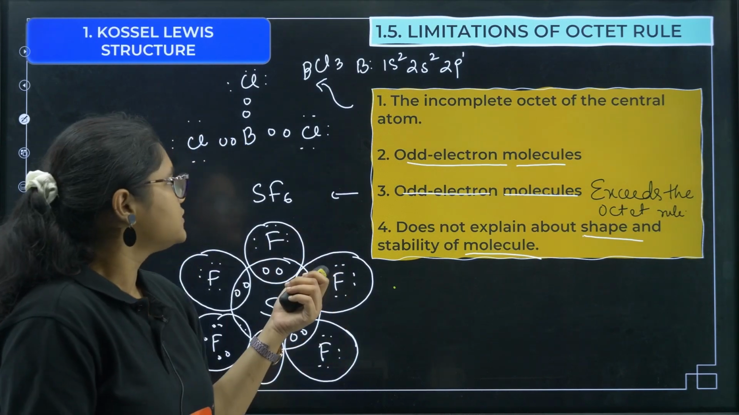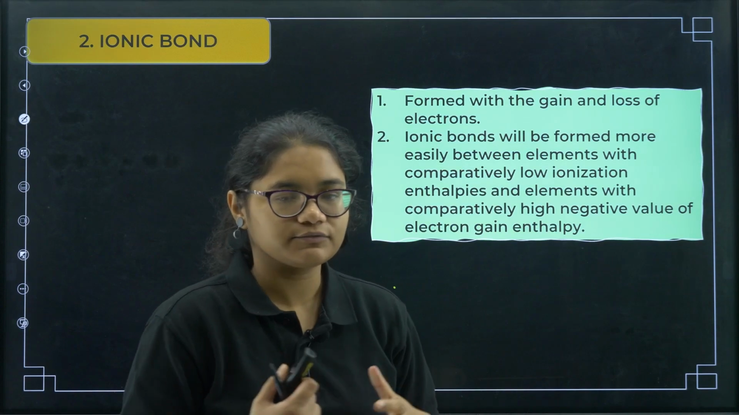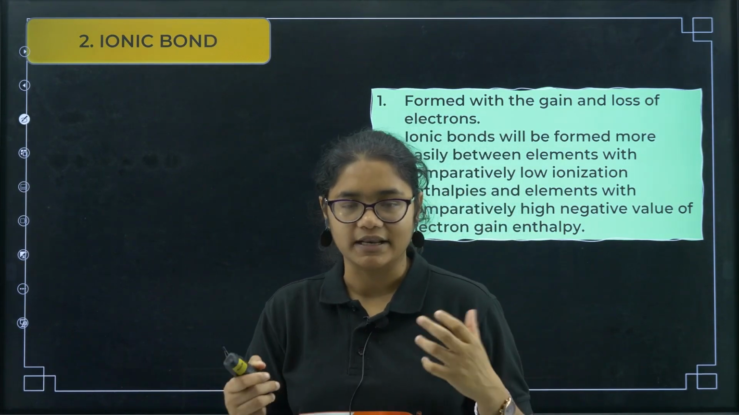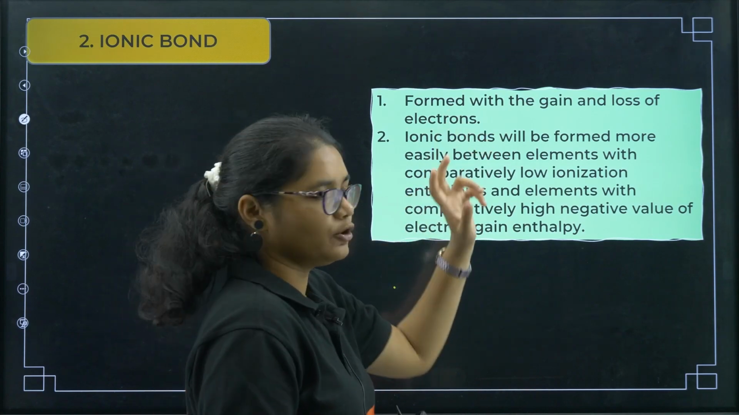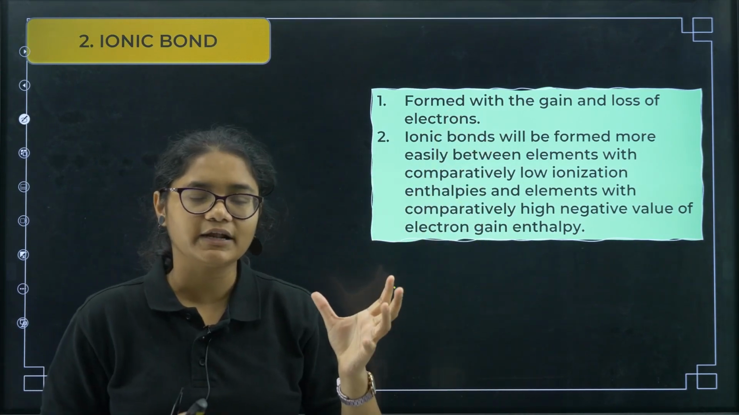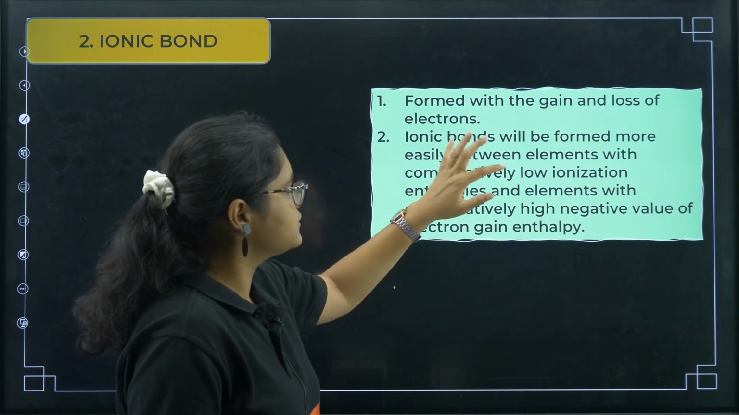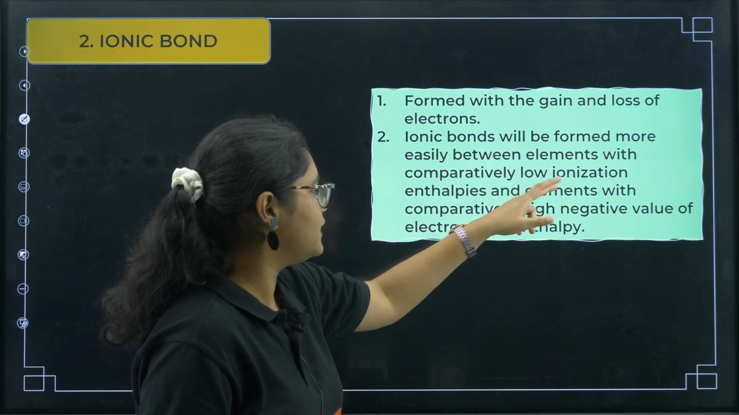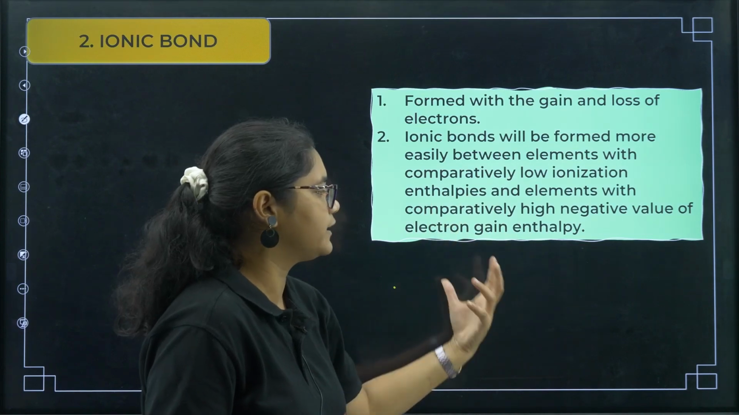Now coming to the next thing, that is ionic bond. We just discussed what a covalent bond is, with the sharing of electrons. In an ionic bond, what happens? It is formed with the gain or loss of electrons. One compound will lose an electron, another will gain the electron. Ionic bonds will be formed more easily between elements with comparatively low ionization enthalpy and high electron gain enthalpy.